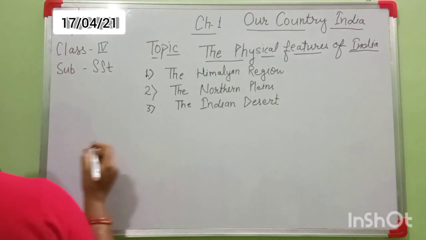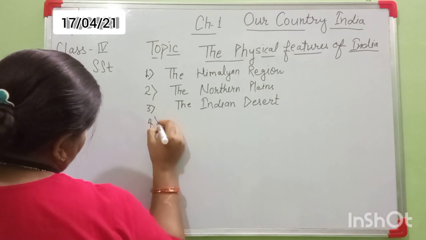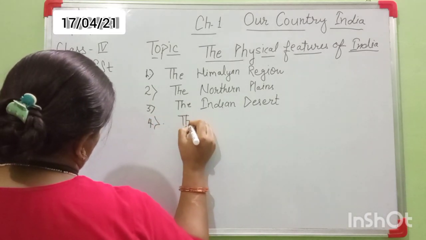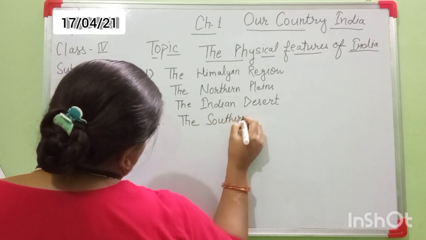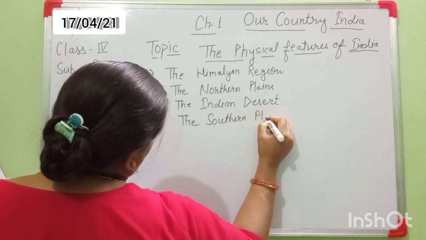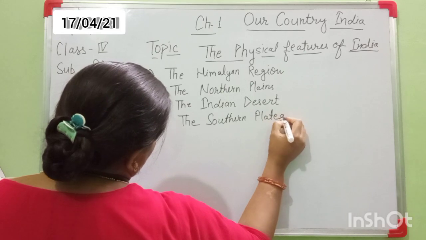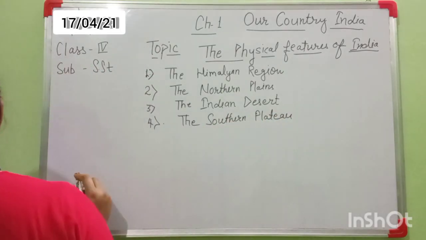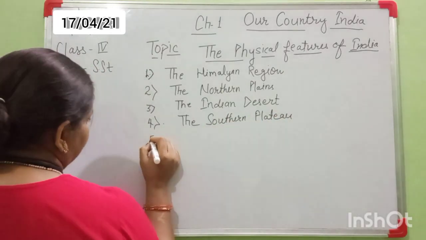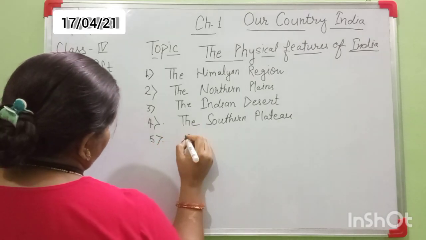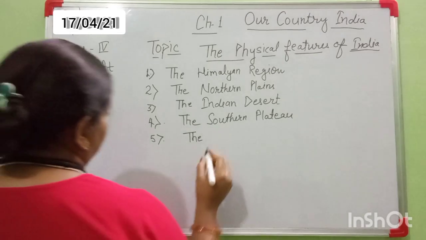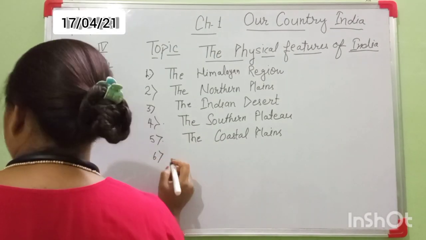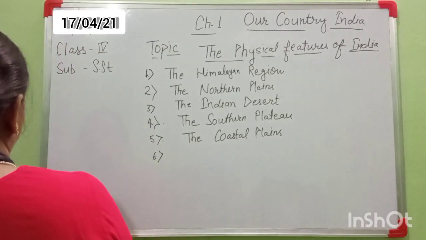Next is the southern plateau, the southern part of our country. Fifth is the coastal plains.